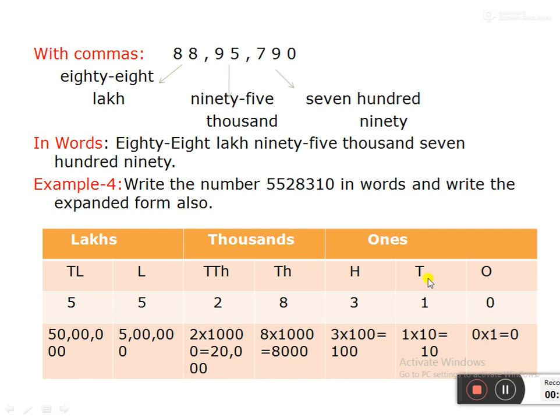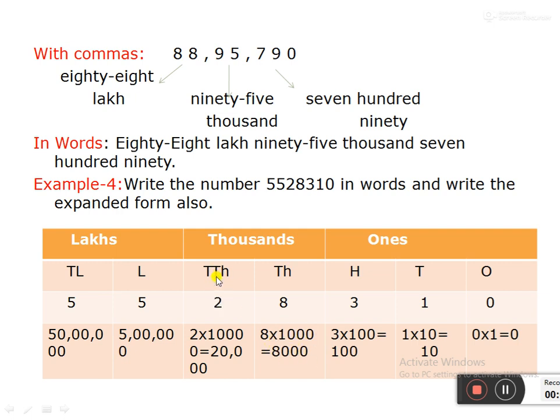Next 1. 1 is in the tens place, so we multiply by 10. 1 multiplied by 10 is equal to 10. Next 3 in the hundreds place. So 3 multiplied by 100 is equal to 300. Next 8 in the thousands place. So 8 multiplied by 1000 is equal to 8000.